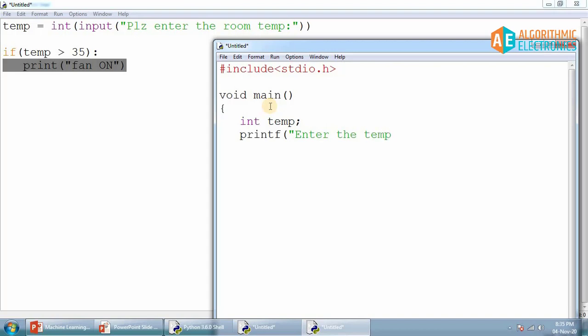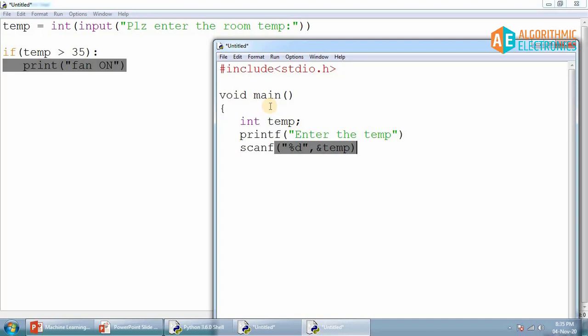Then we scanf, %d, and of course a comma and &temp, so it will be taken as an integer value.